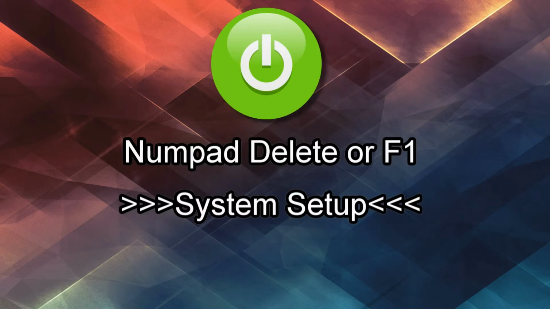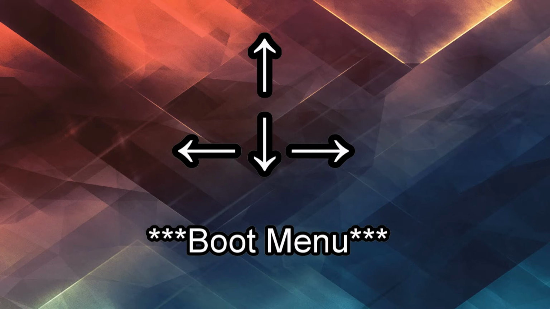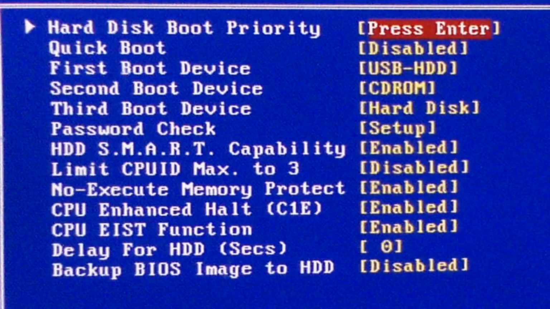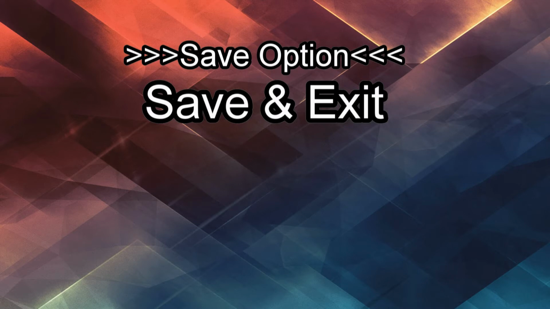Fourth, turn on the PC, press numpad delete or F1 to enter the system setup. Use the keypad arrows to go to the boot menu. Select the USB HDD or USB flash drive for priority booting disk, then press enter. Go to the save option, then select save and save changes.